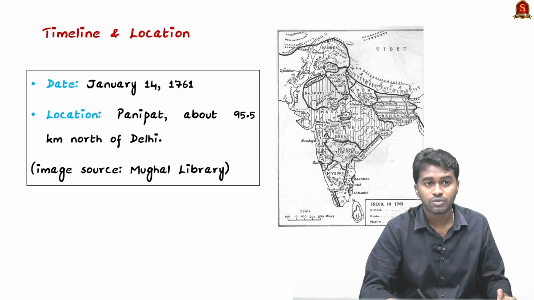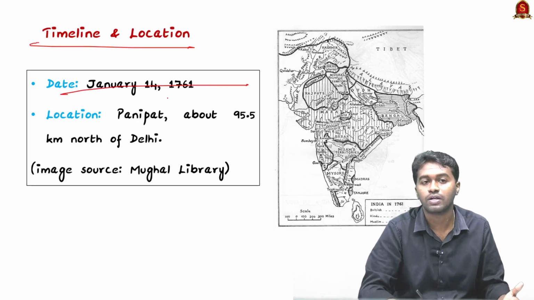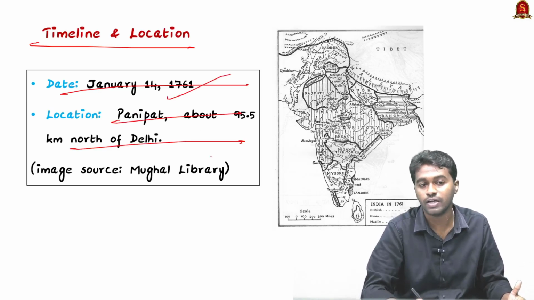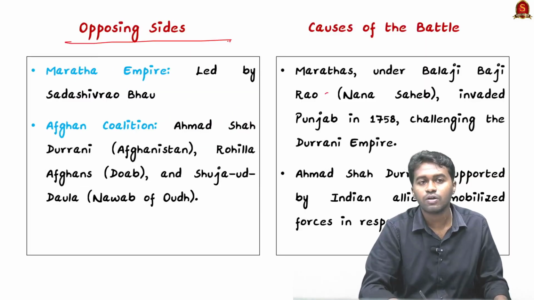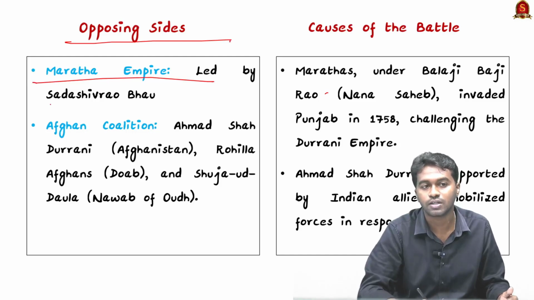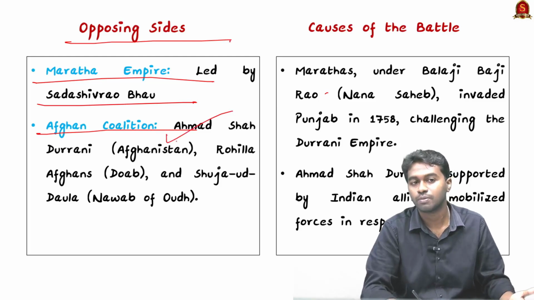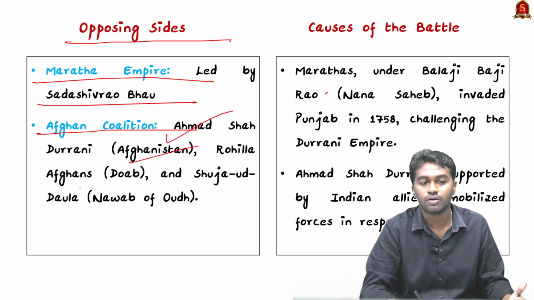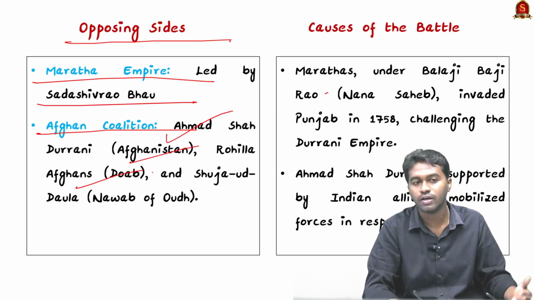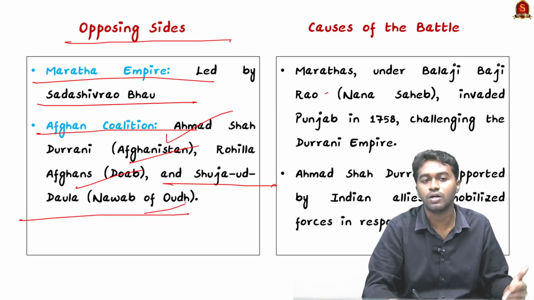So coming to the location and the timeline, you can see that the battle was fought on January 14, 1761, location Panipat. It is about 95 kilometers north of Delhi. So here you can see the map. And coming to the parties involved in this battle, first one was the Maratha Empire led by Sadashiva Rao, and the next is the Afghan coalition, that means Ahmad Shah Durrani, the Afghanistan ruler, and the Rohilla ruling dynasty also supported Ahmad Shah Durrani, and Shuja-ud-Daula, the Nawab of Oudh, also supported Ahmad Shah Durrani.